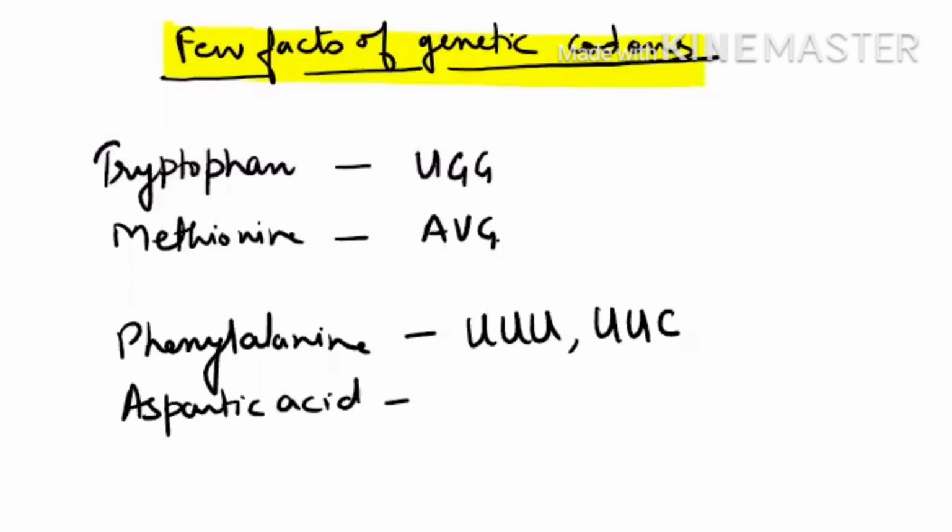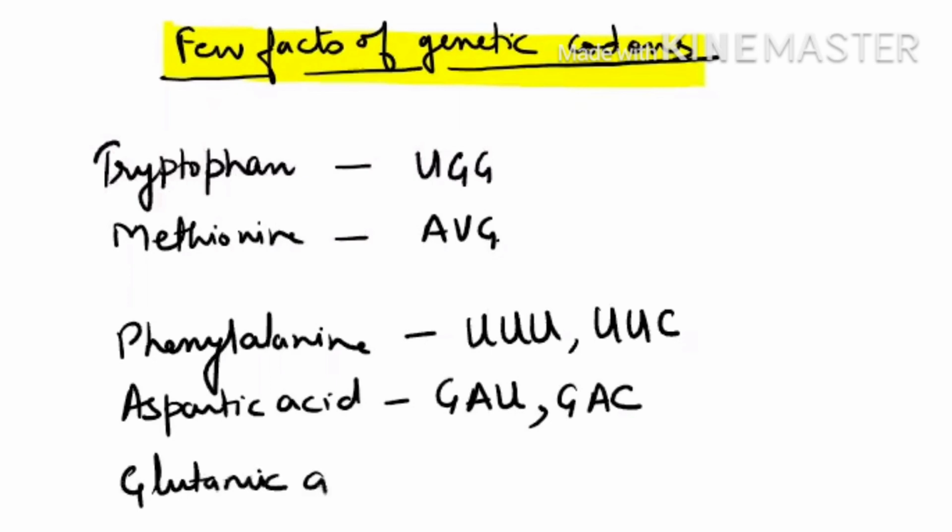For this also two codons are there, that is GAU and GAC. For glutamic acid, also two codons are there, GAG and GAA.